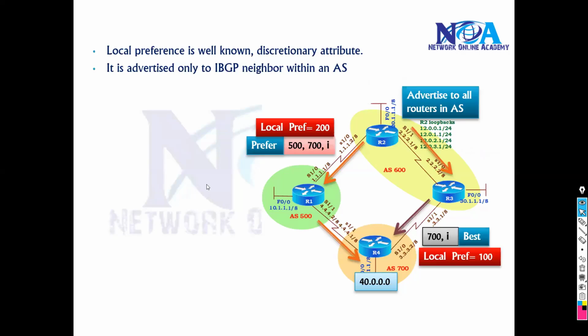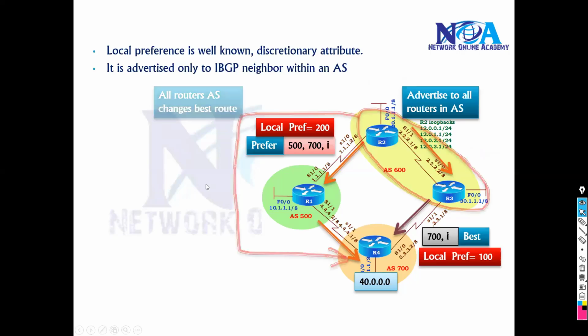Now, not only router 2, router 3 also will change the best route. So all the routers, router 2, router 3 in my example, which I'm going to verify practically, will change the best route. If you have one more router, that router also will change. So all the routers inside the AS will change the best route. That's the main difference here.